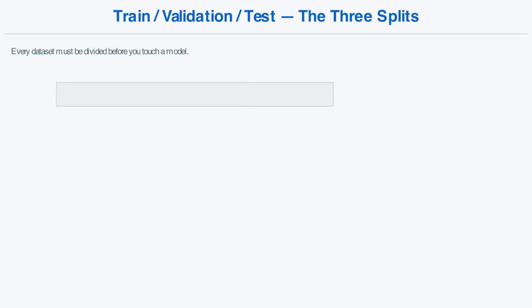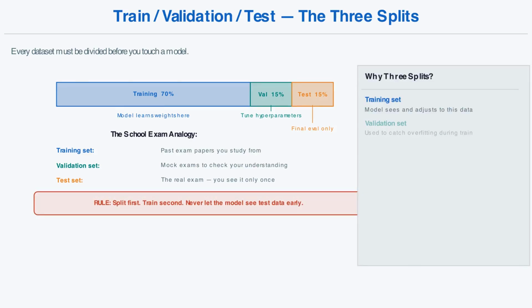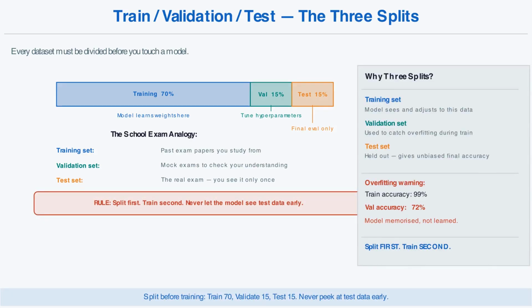Before you touch a model, you must divide your dataset into three parts. The training set is the largest, typically 70%. This is the data the model trains on. It sees these examples and adjusts its weights. The validation set, around 15%, is used during training to check whether the model is overfitting. Overfitting means the model memorizes the training data instead of learning general patterns. If training accuracy is high but validation accuracy is low, you are overfitting.